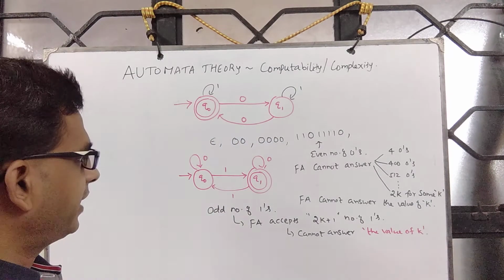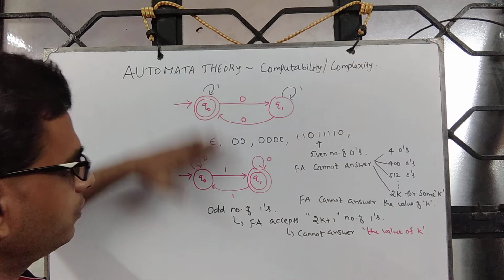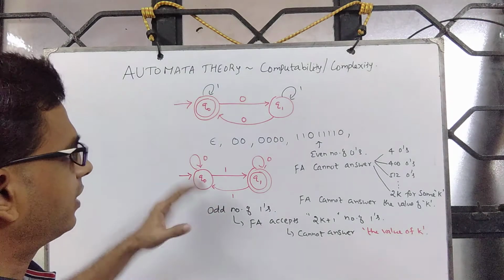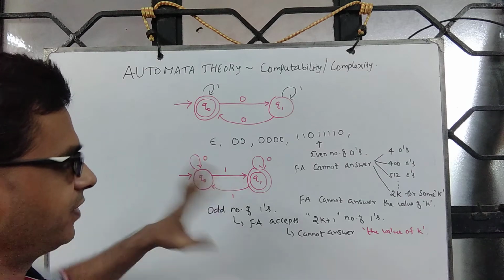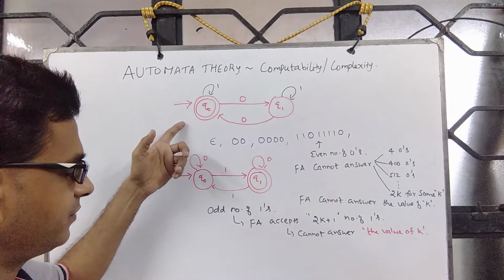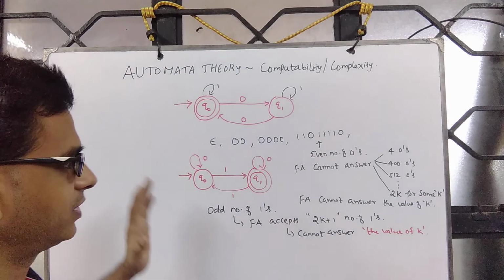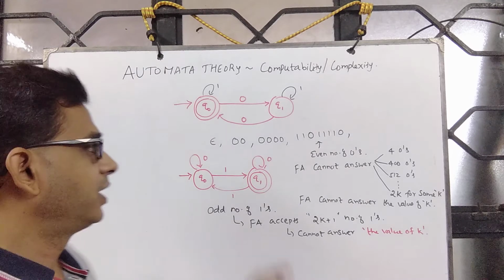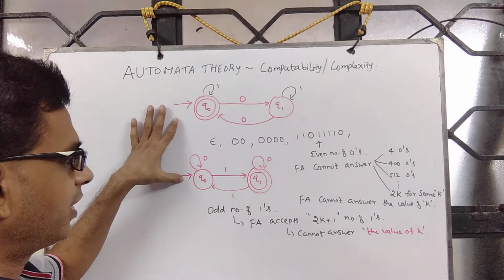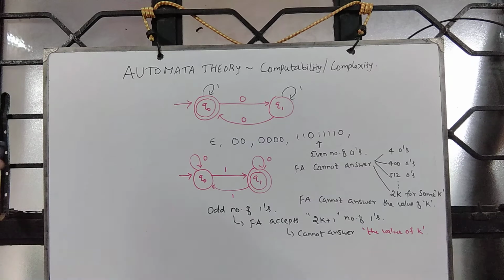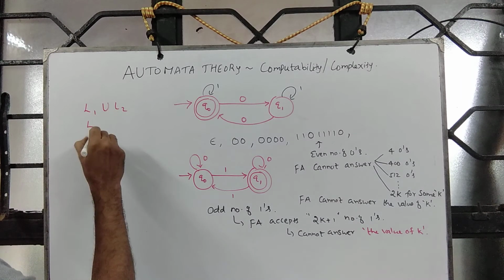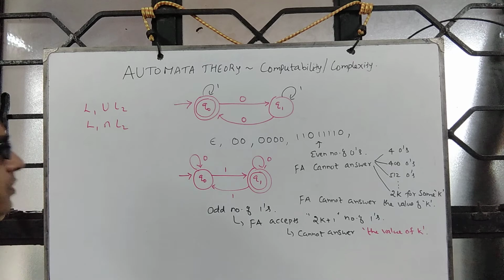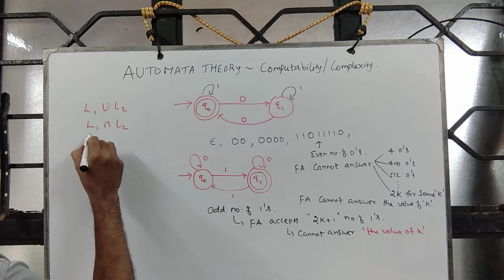And on similar lines, one can combine these two and talk about a finite automaton accepting an even number of zeros and an odd number of ones. Answer is yes. Given these two, now you know how to construct L1 union L2, L1 intersection L2. So questions like this can be answered.